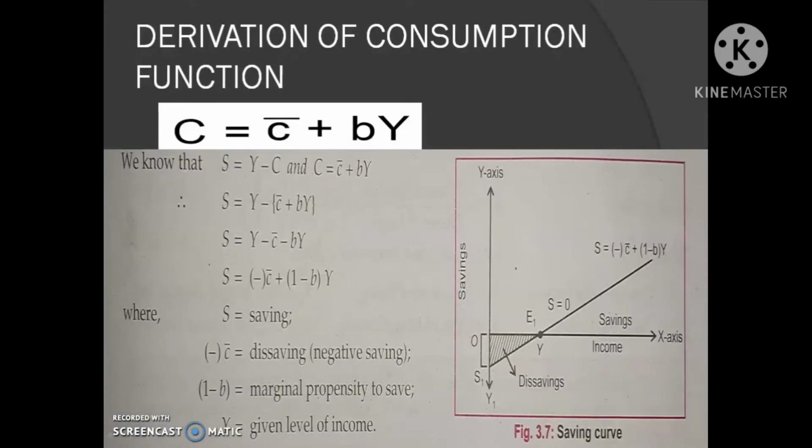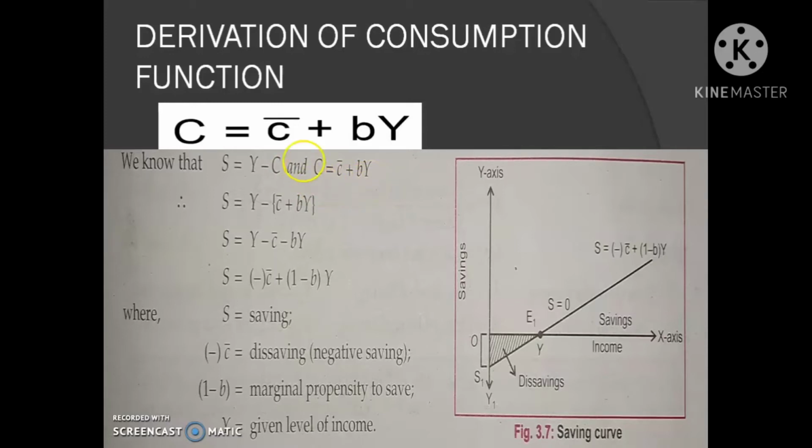So we can express the saving function from the consumption function as follows. We know the equation of saving: S is equal to Y minus C, where Y is income and C is consumption. What is the consumption function? C is equal to C dash plus BY, that we studied in the last class.